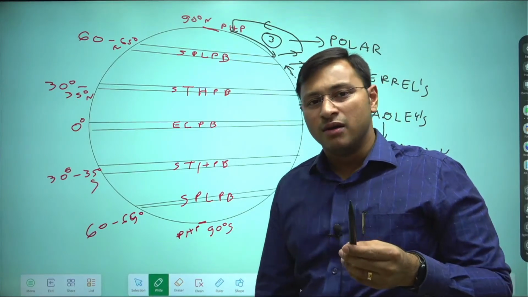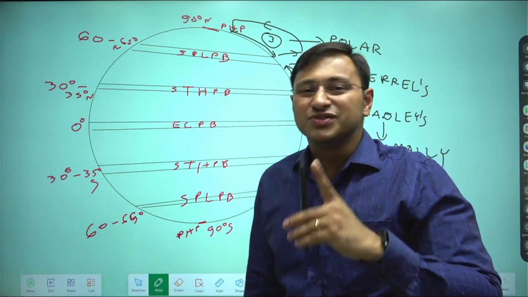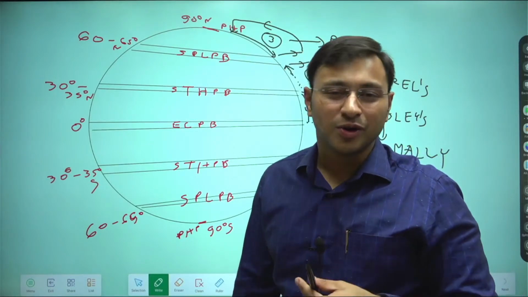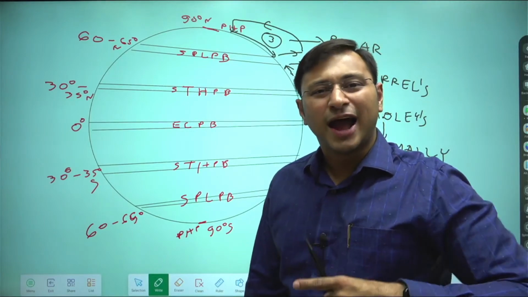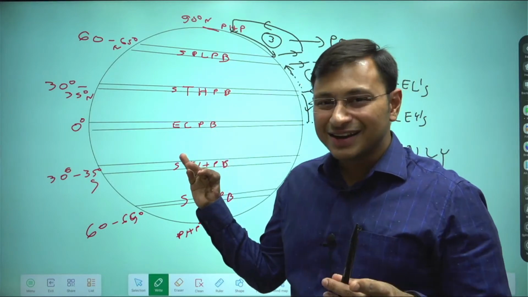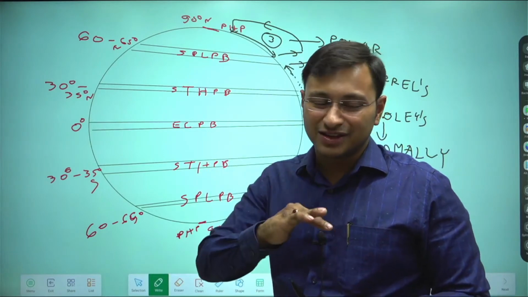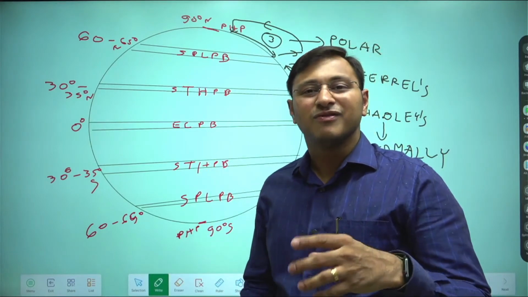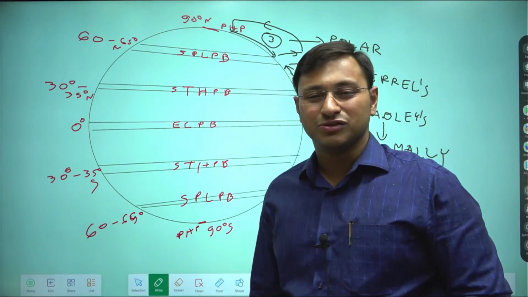But will the air move in a straight line? No. As I told you, which force will come into play, guys? The Coriolis force. Coriolis force will do what? Coriolis force will cause aberrant deflection in the moving body. It will cause deflection in the wind direction towards the right in the northern hemisphere and towards the left in the southern hemisphere. Now, naturally you will have a question, sir, why right in the north and why left in the south? Why not opposite?